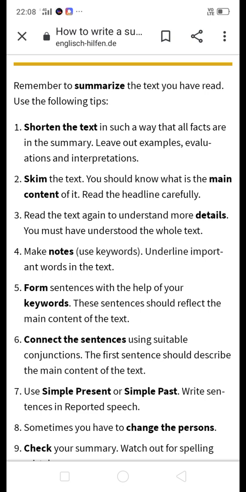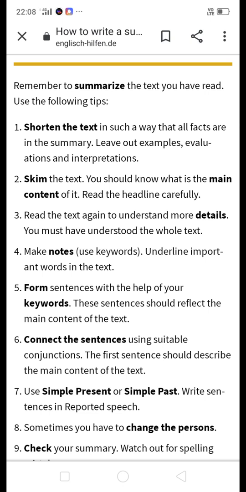Then avoid the examples given. Avoid evaluation or interpretation, meaning explanation of any example. Don't give those. Then skim the text. You should know what the main content is. While reading the passage, underline the main points. Read the heading carefully.